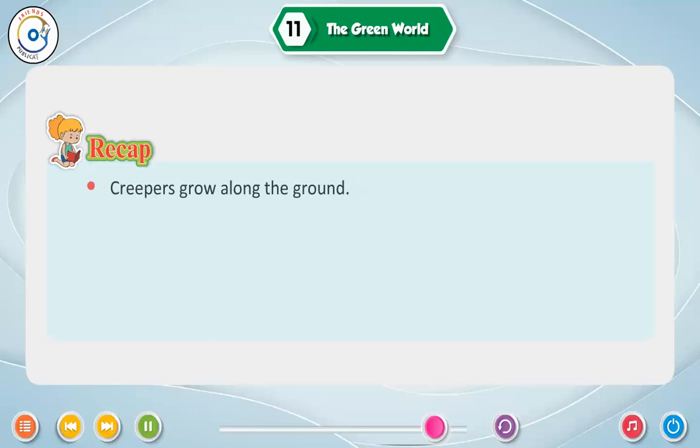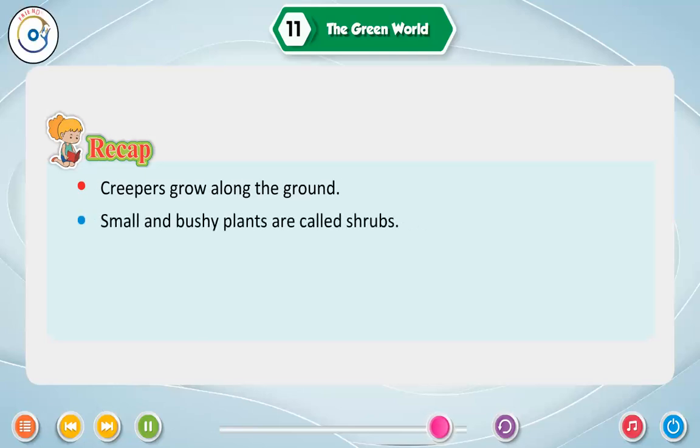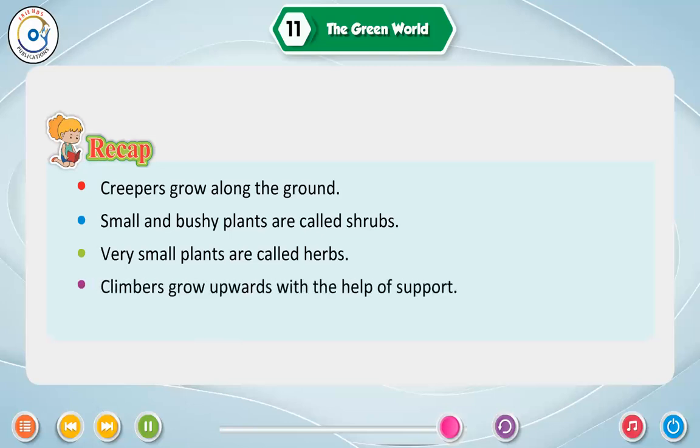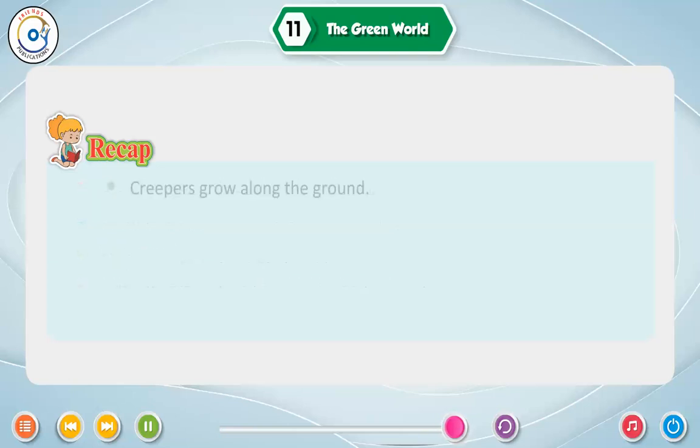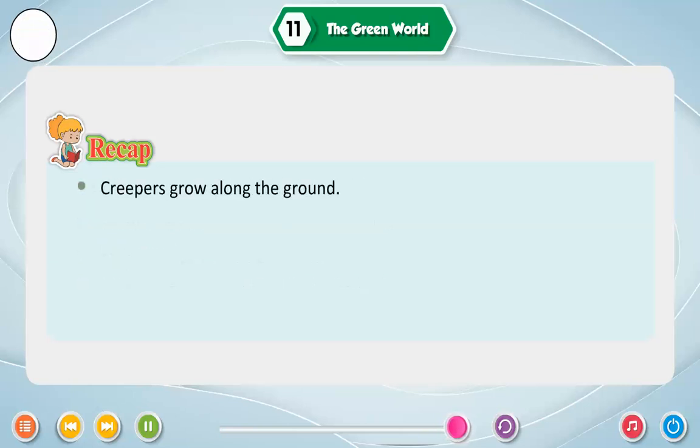Recap. Very big and tall plants are called trees. Small and bushy plants are called shrubs. Very small plants are called herbs. Climbers grow upwards with the help of support. Creepers grow along the ground.